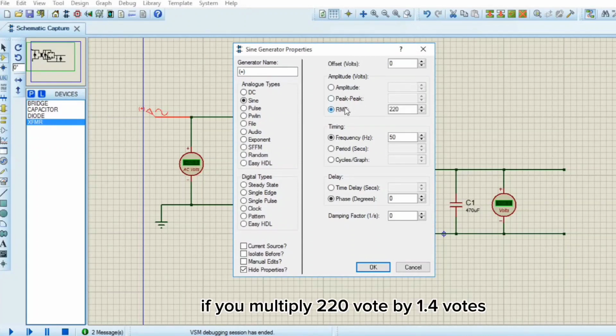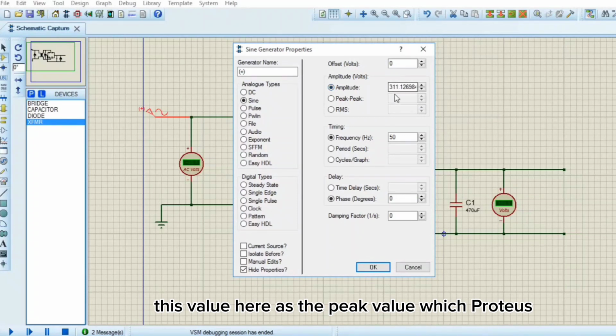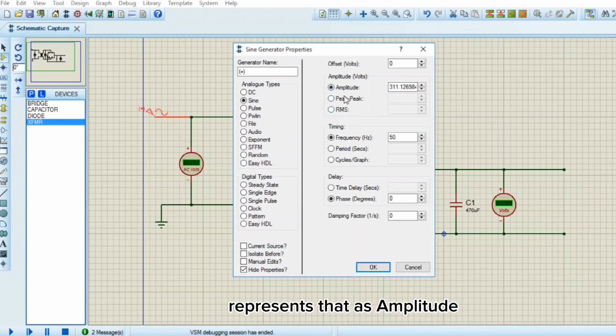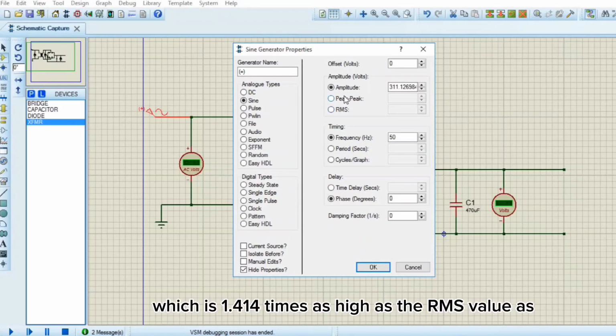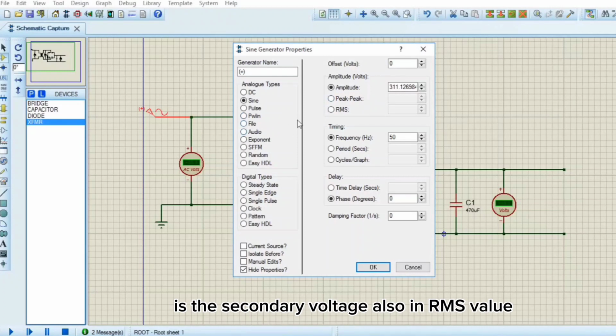So if you multiply 220 volt by 1.4, you would be receiving this value here as the peak value, which Proteus represents as amplitude, which is 1.414 times as high as the RMS value, as is the secondary voltage also in RMS value.